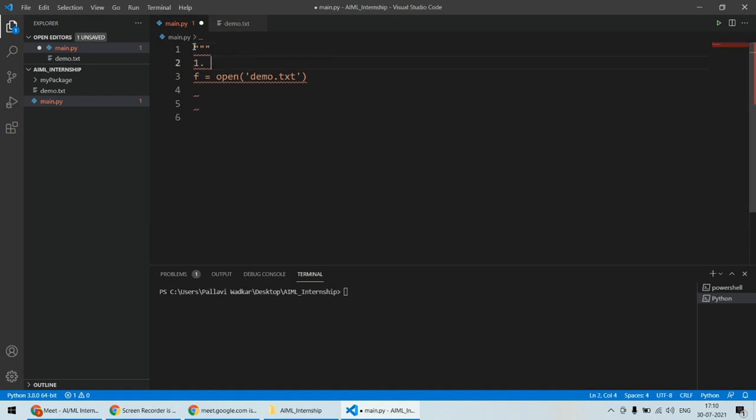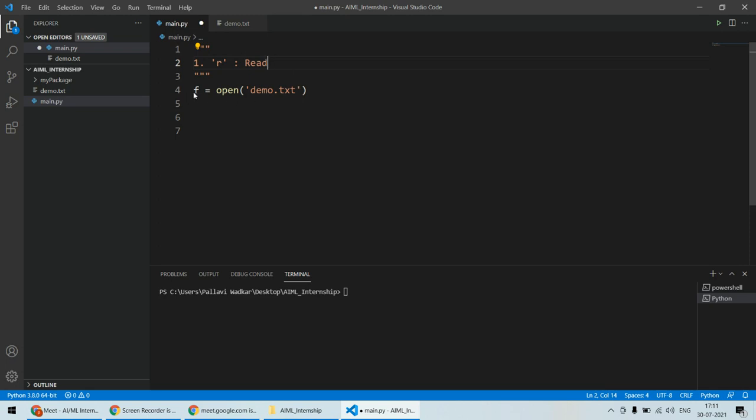Number one mode is R. This mode is called read mode. In this particular case, it will open the file for reading, and if the file does not exist, it will raise an error. If the file is not there, then it will raise an error. So it is the read mode, which is the default mode. If you do not specify any mode, it will automatically assume that you are opening the file in read mode.